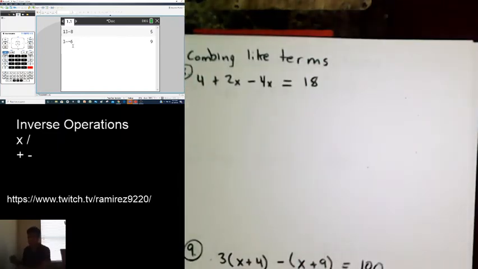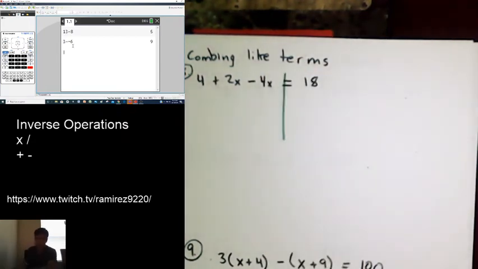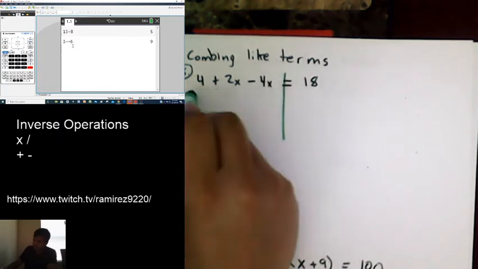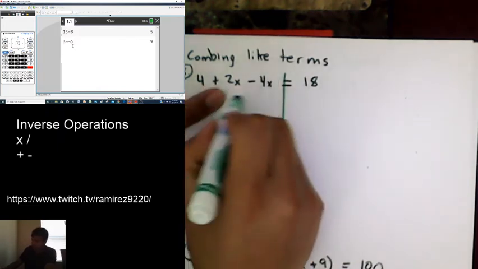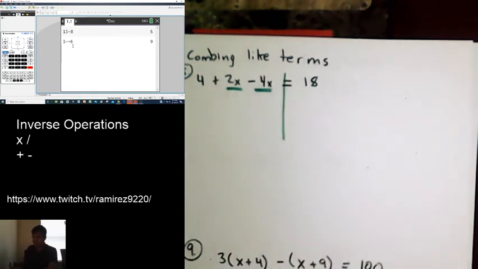So there'll be times when you have to combine like terms, and when we combine like terms, all it means is look at the terms, and if they have the same variable, or in this case, if they don't have a variable, you can combine them. And again, if they're on the same side. So we have a 4, a 2x, and a negative 4x. So again, the like terms are the x's, so we can combine them.